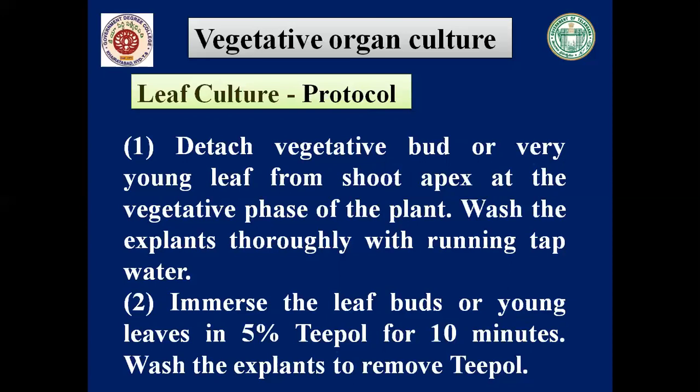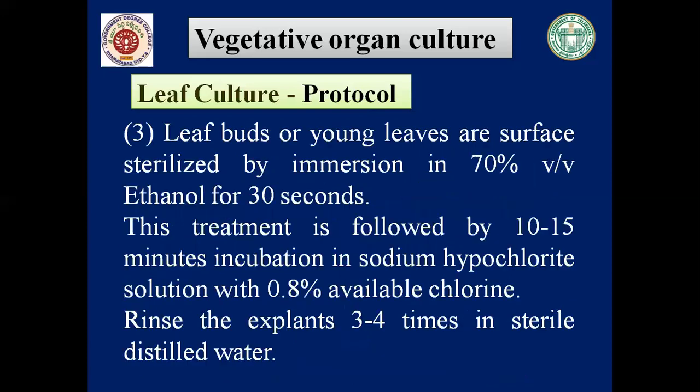After washing with Teepol and then with sterile distilled water, leaf buds or young leaves are to be surface sterilized. The surface sterilization starts with 70% ethanol for 30 seconds. Then it is followed by 10 to 15 minutes incubation in sodium hypochlorite solution. Or sometimes 0.8% chlorine is also used. Otherwise, 0.5% sodium hypochlorite solution is enough for the surface sterilization. Then rinse the explants very carefully 3 to 4 times in sterile distilled water.